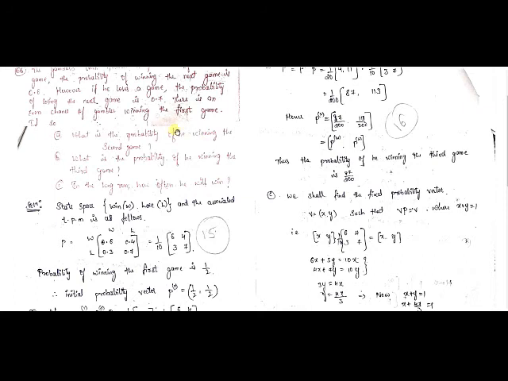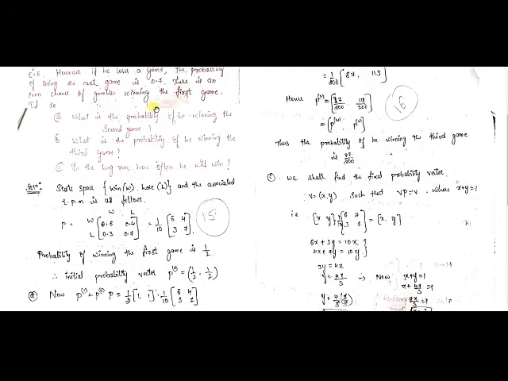Even chance means he can win or he can lose. If he wins, the probability is 1 by 2, that is 0.5. If he loses, the probability is again 0.5. So the initial probability vector is taken as 0.5 and 0.5, that is 1 by 2 comma 1 by 2.